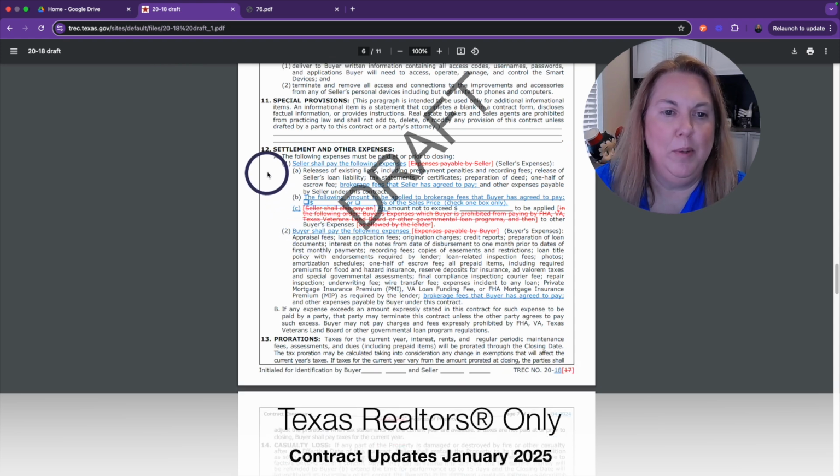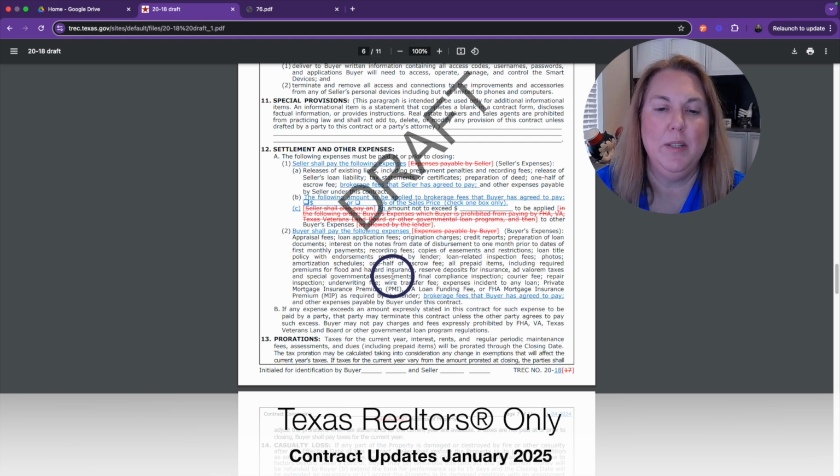Okay, so we have removed in 12A1C that seller shall pay an amount not to exceed. So it doesn't say seller shall pay anymore. It just is going to say an amount not to exceed, and then you'll put a blank to be applied to other buyer expenses. So they're taking out all the verbiage between there, and it's just going to be to other buyer expenses. So this is still going to be the blank 12A1C, where you would request a credit to the closing cost for your buyer.